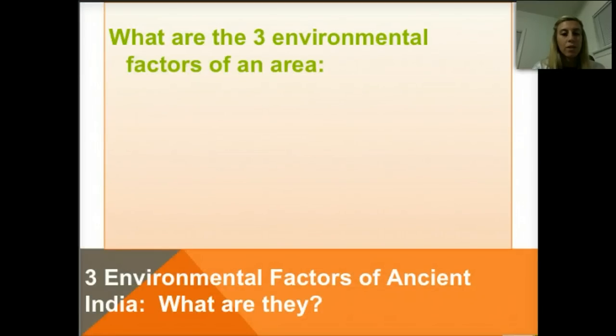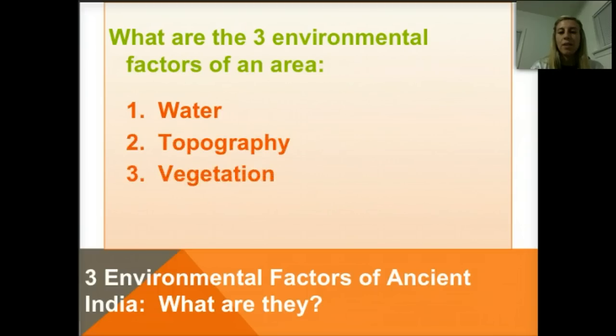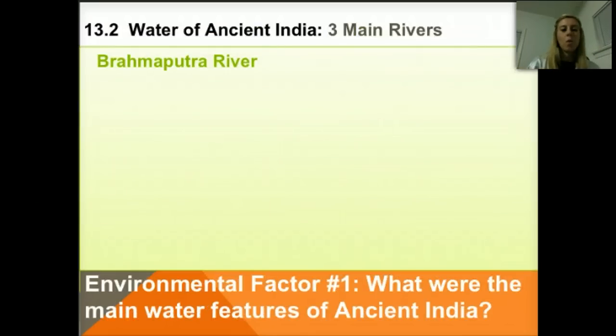First of all, what are the 3 environmental factors of an area? You should know this answer. Water, topography, and vegetation. Give yourself a high five if you got all three. Alright, so water is the most important environmental factor. Let's talk about the three main rivers of India. India was very fortunate to have a lot of sources of good water.